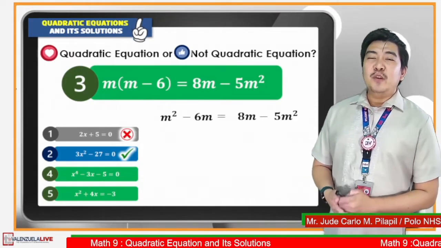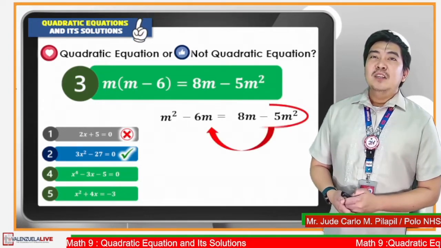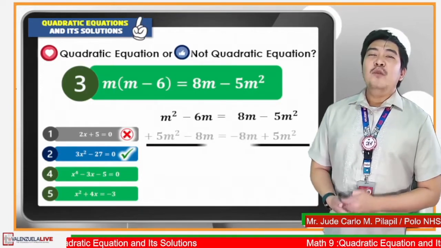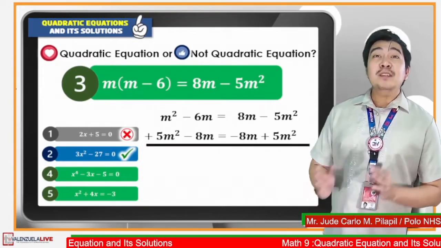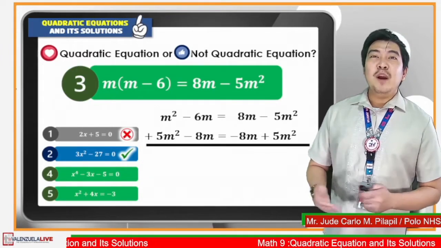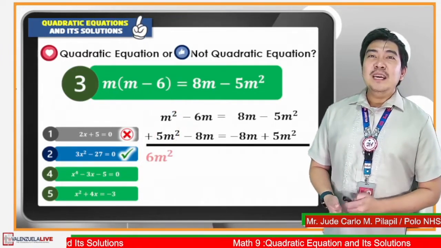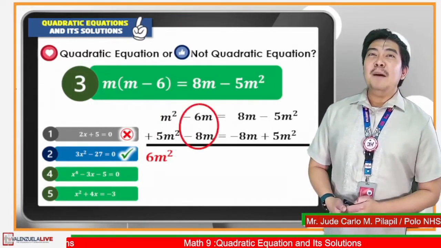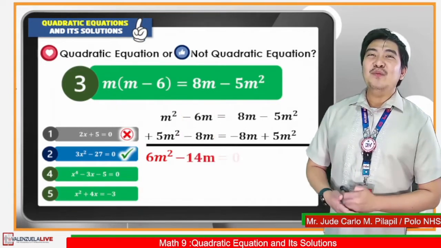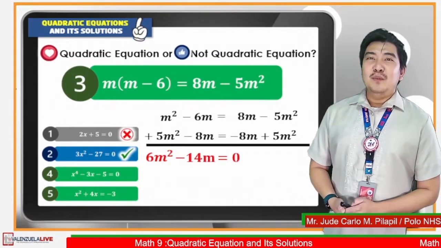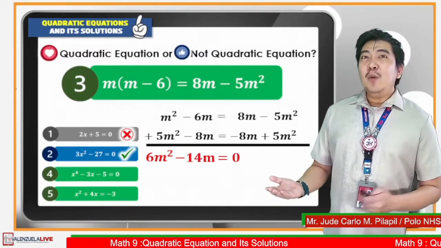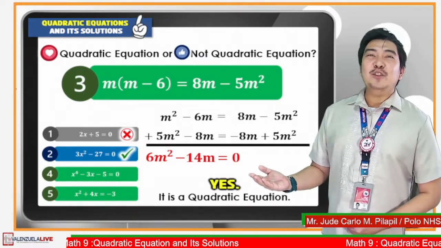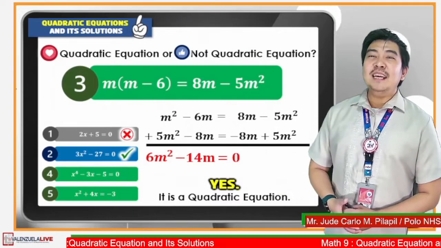Let us simplify it further using addition property of equality. So let us add negative 8m plus 5m squared, or 5m squared minus 8m, to both sides of the equation. So m squared plus 5m squared will be 6m squared. Next, negative 6m plus negative 8m, the result is negative 14m, is equal to 0. Is this a quadratic equation? Yes, it is a quadratic equation, and this is already written in its standard form.